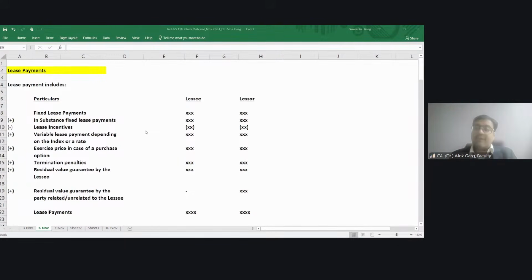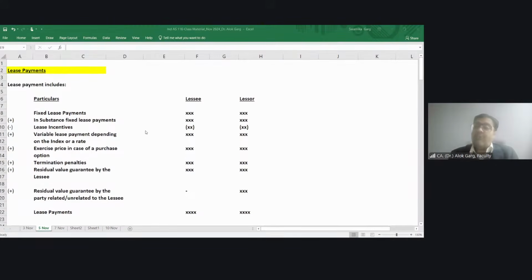So whatever lessee will produce from that leasehold premises, the volume of the production multiplied by 10 rupees has to be the lease rental. Okay.